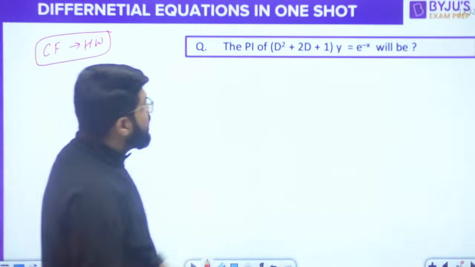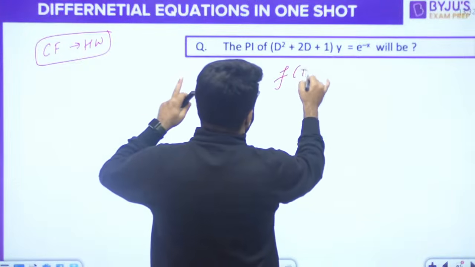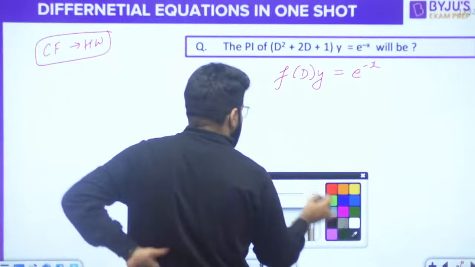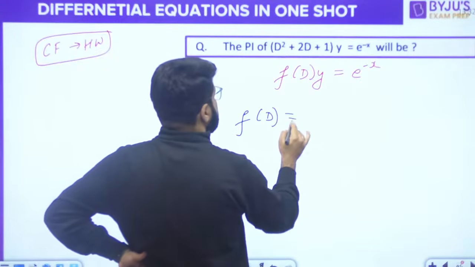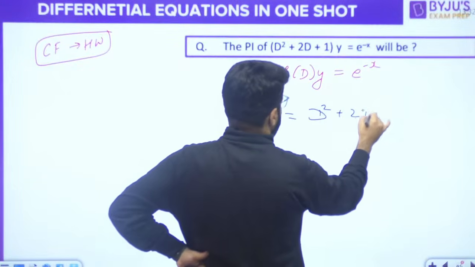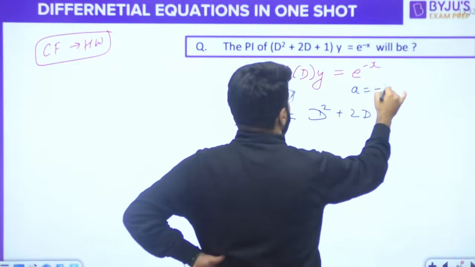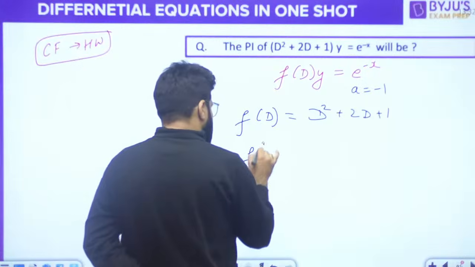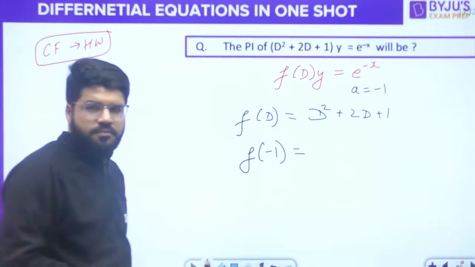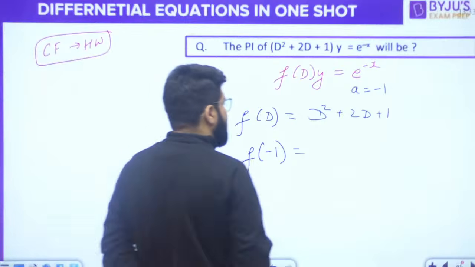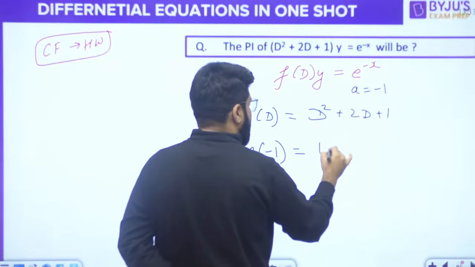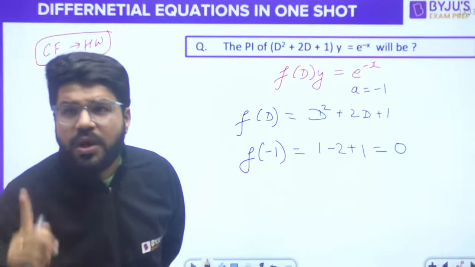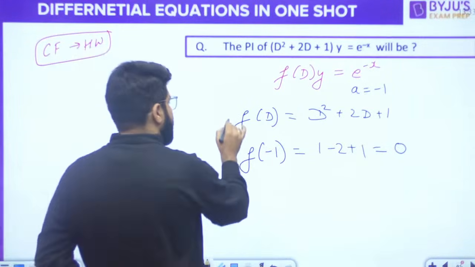Okay, chalo. Now, this is again of the form f(D) into y is e power minus x. What is the f(D)? D square plus 2D plus 1. And what is the value of a in e power ax? It is minus 1. What is f(minus 1)? f(minus 1) will be 1 minus 2 plus 1, that is 0. So I told you whenever f(a) is equal to 0, you can't use the first form of PI. So you have to differentiate this function.